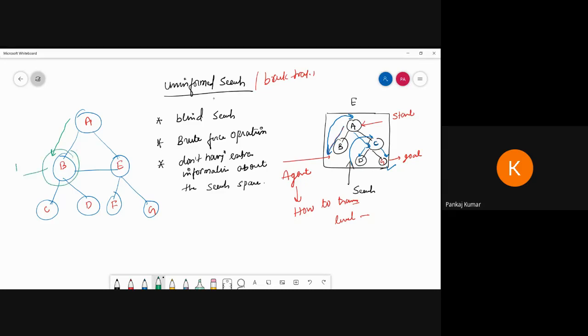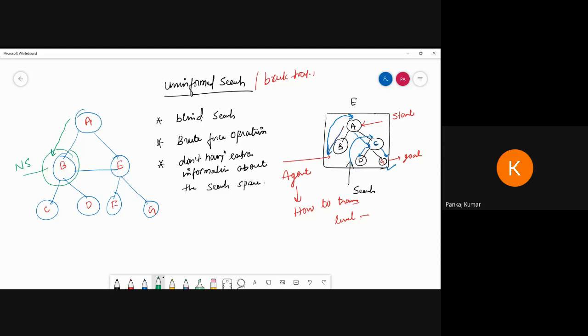From A to B, reaching that place is called the state space, or search space. That means we are searching a new space and a new state. So that is called the search space. We don't have extra information about the search space. We don't know where B is present, where C is present, where D, E, F and G are present. That's why we write that it doesn't have extra information about the search space.